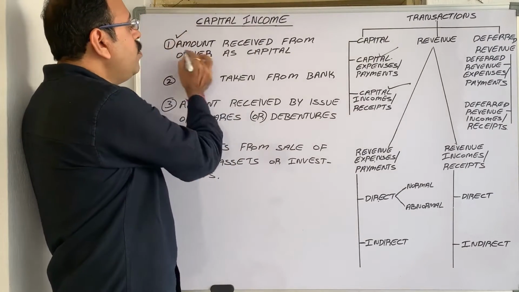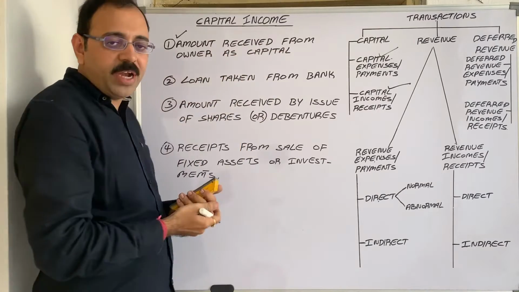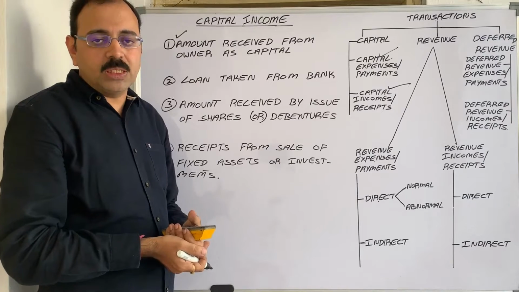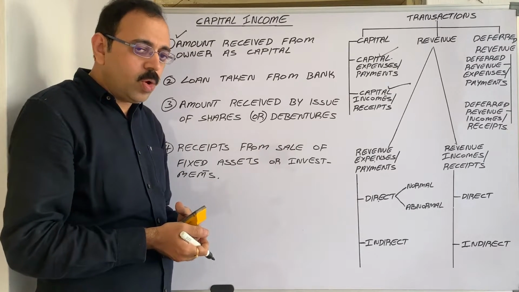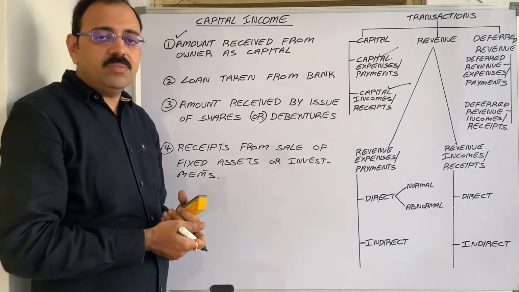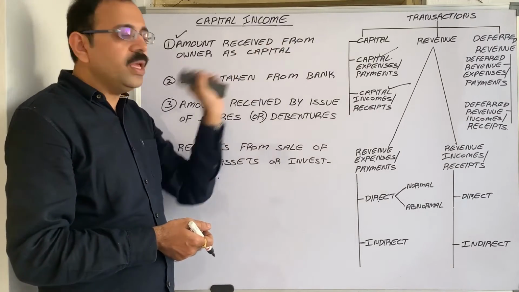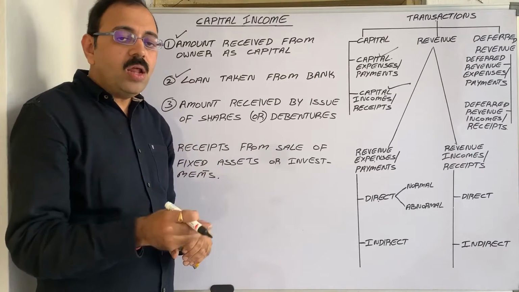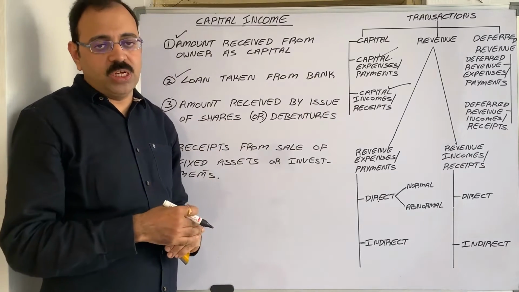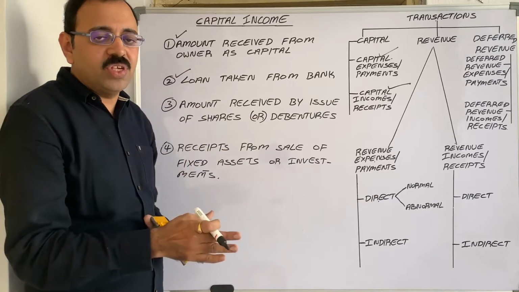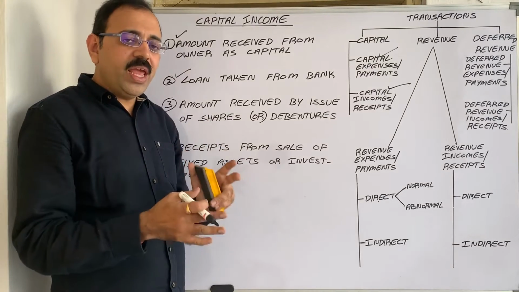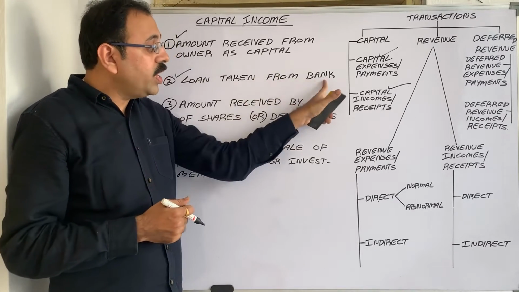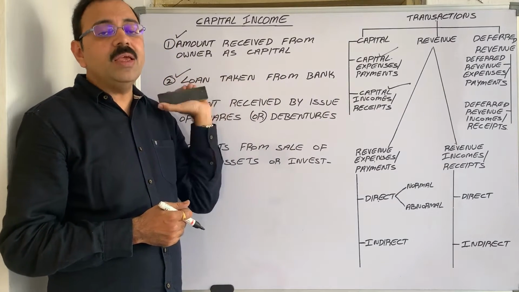First one is amount received from owner as capital. To start business, the owner brought some capital into the business. Does he bring that daily? No, it is a non-recurring income. Therefore, it comes under capital income. Then next one, loan taken from a bank or from any other financial institutions like IDBI, IFCI, UTI, etc. Do we take this loan regularly? No, rarely we take it. Therefore, non-recurring in nature, it is a capital income.